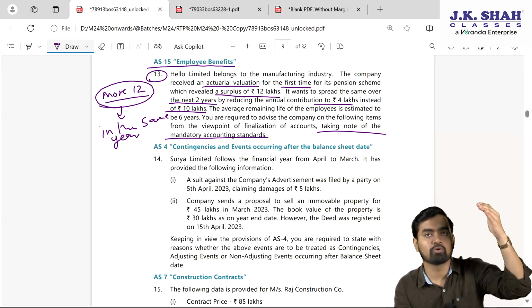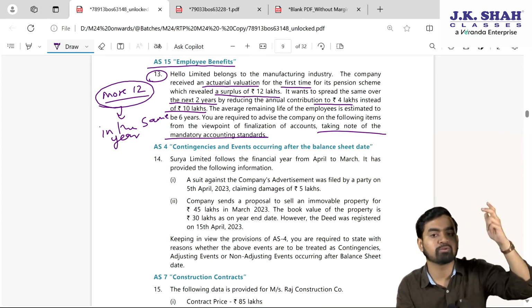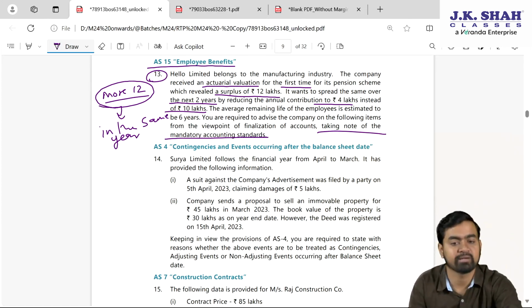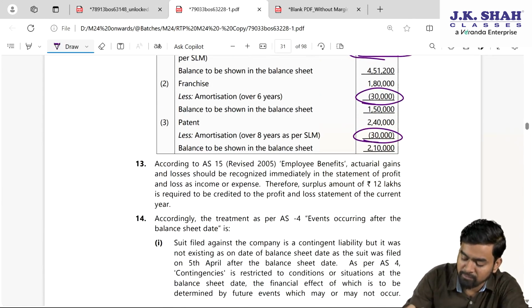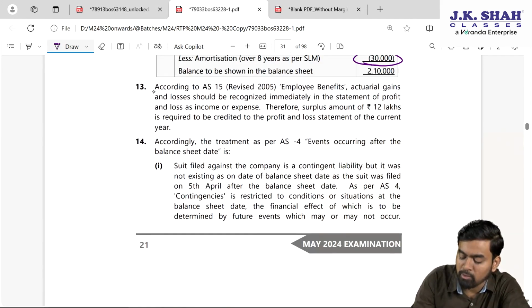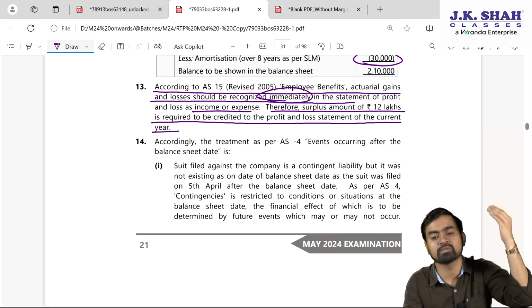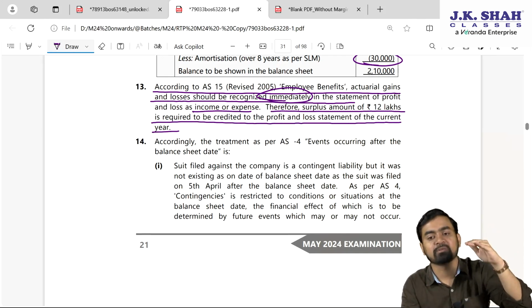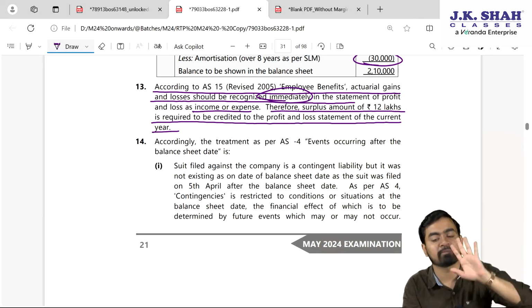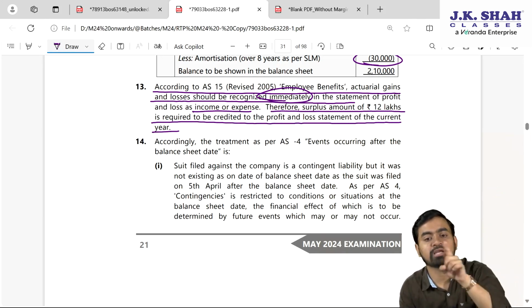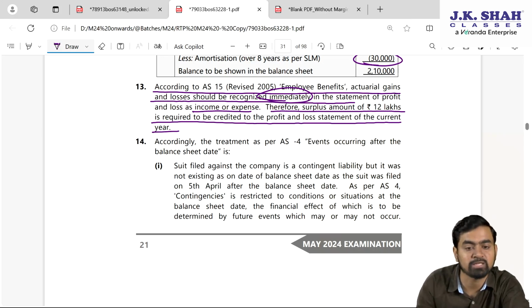So, if your provision is more, you have to reduce the provision. So, provision will be debited and actuarial gain will be credited. That's it. My dear students, according to AS 15, employee benefit actuarial gain or loss should be recognized immediately in the statement of profit and loss as income or expense. Therefore, surplus of 12 lakhs is required to be credited to profit and loss statement of the current year. So, your provision is more, so provision has a credit balance. So, provision will be debited and it will be credited to actuarial gain, and actuarial gain will be credited to SPL. Yes, my dear students.